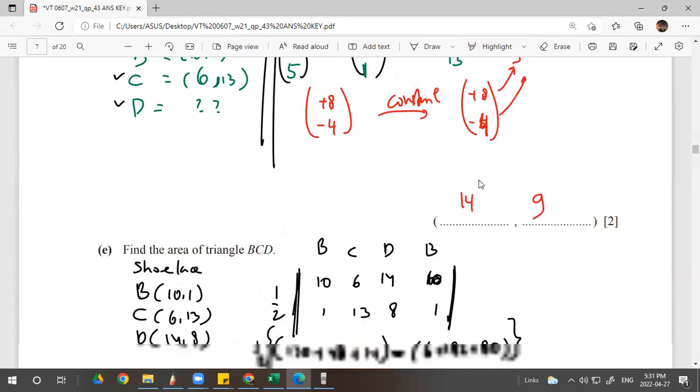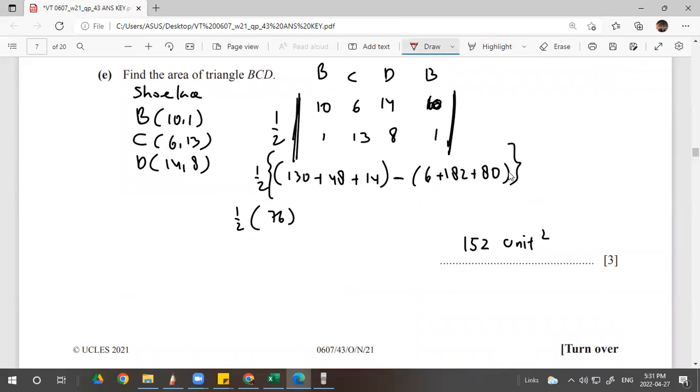So the shoelace formula is the powerful formula to calculate the area of any polygon, given the points.